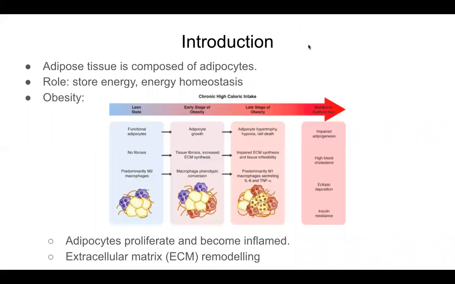So, the adipose tissue is composed of adipocytes, and it stores energy as lipids, and its main role is to regulate whole body energy homeostasis. But in unhealthy weight gain and obesity, the adipose tissue undergoes changes in the adipocytes and in the extracellular matrix, or the ECM. Adipocytes are proliferated and become inflamed, while the ECM remodels itself. And this remodeling is required in adipose tissue expansion, but if it's not regulated properly, it may lead to metabolic failures such as type 2 diabetes.